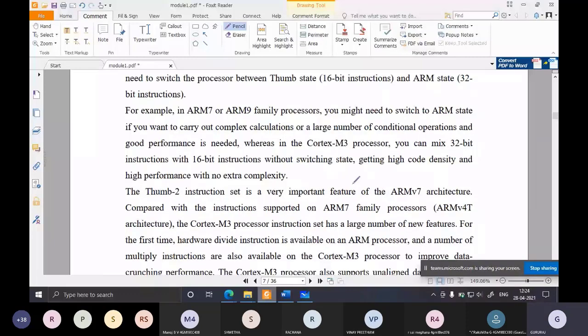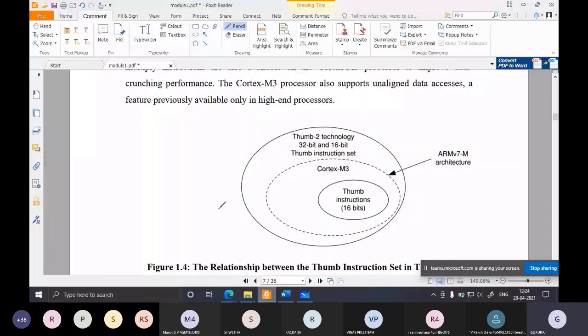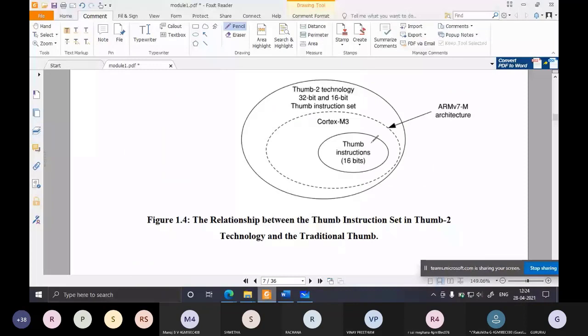Yes, the same thing, state switching is explained here. Okay. So this is a very important diagram so that you can understand what I am talking about. You can see Thumb instructions, they are 16-bit. So this is a 16-bit instruction, and only simple operations can be carried out. But now Thumb-2, so this dotted ellipse here indicates Thumb-2 technology.